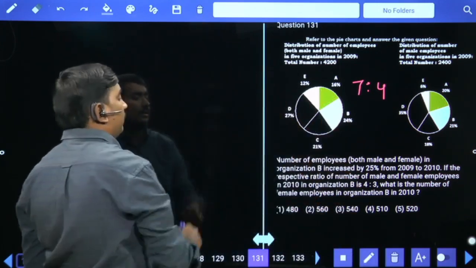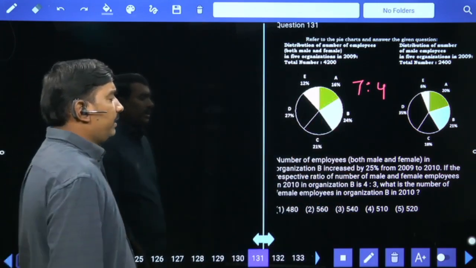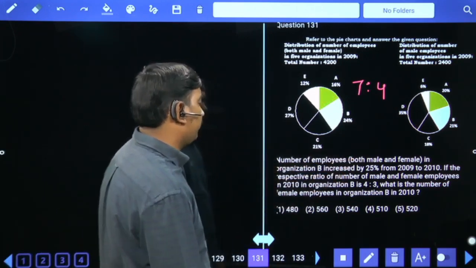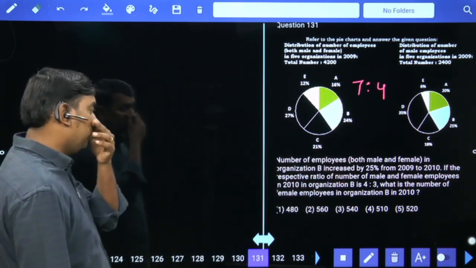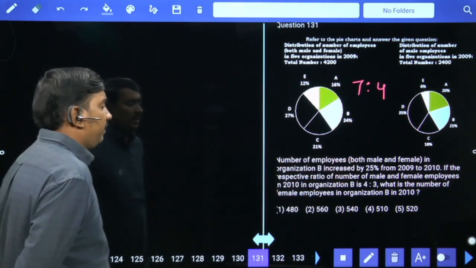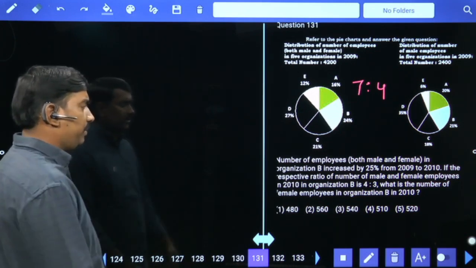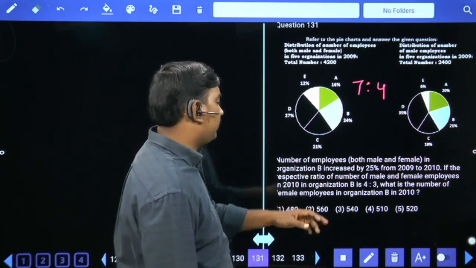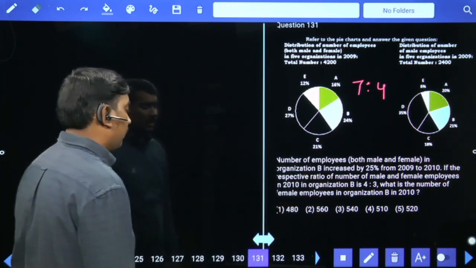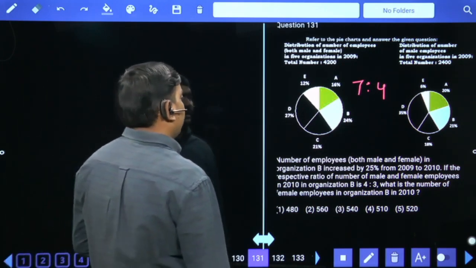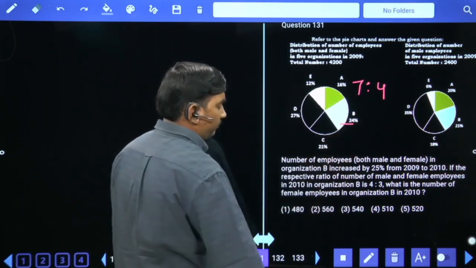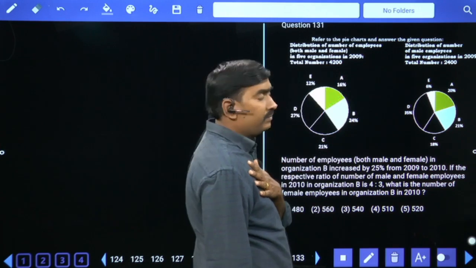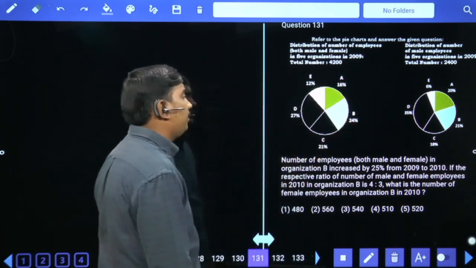Next. Number of employees in organization B increased by 25% from 2009 to 2010. If the respective ratio between male and female employees in 2010 in organization B is 4:3, what is the number of female employees in organization B in 2010? Organization B in 2009 is 1008, as 25% value 1050 minus 1% value 42, 1008.